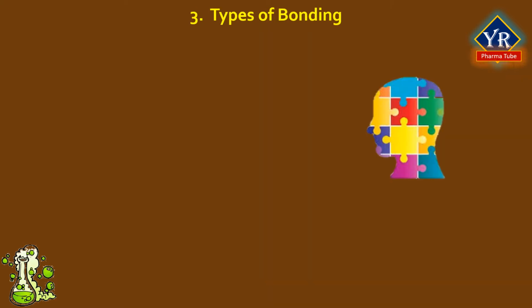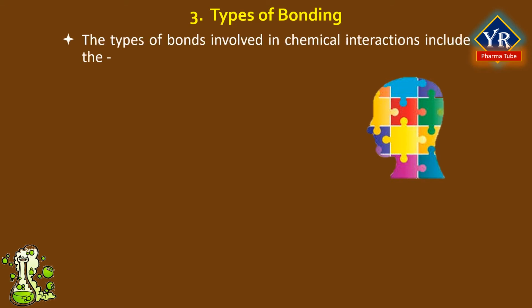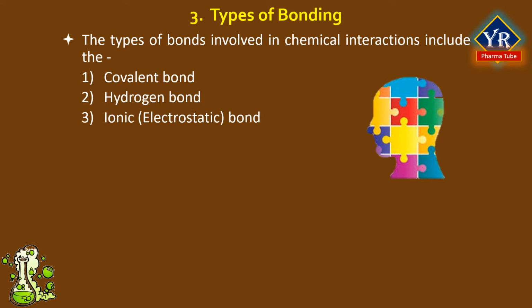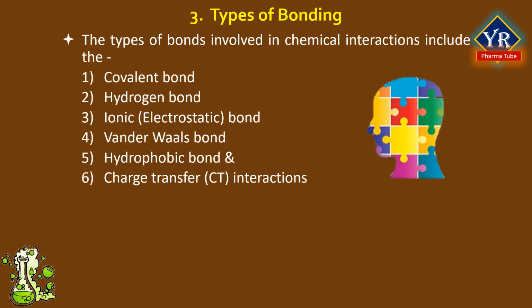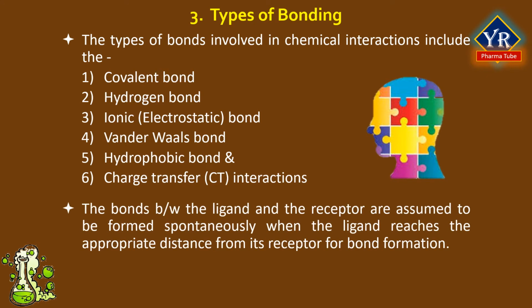The third property is types of bonding. The types of bonds involved in chemical interaction include the covalent bond, hydrogen bond, ionic or electrostatic bond, van der Waals bond, hydrophobic bond, and charge transfer interactions. The bonds between the ligand and the receptor are assumed to be formed spontaneously when the ligand reaches the appropriate distance from its receptor for bond formation. To achieve this situation, the ligand is transported by either diffusion or a transport protein to the receptor.